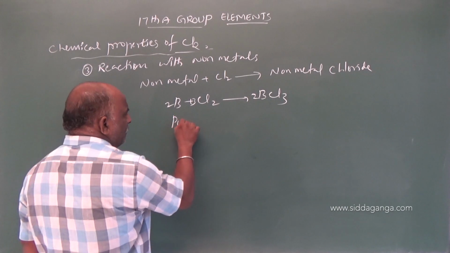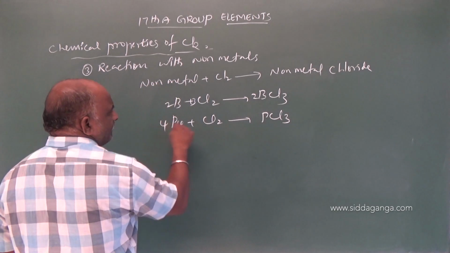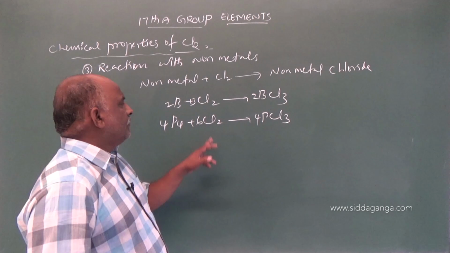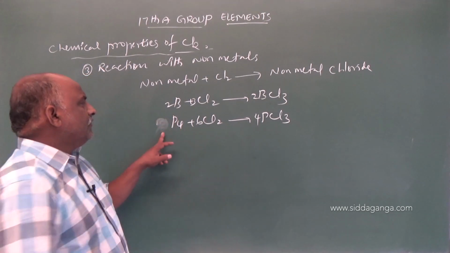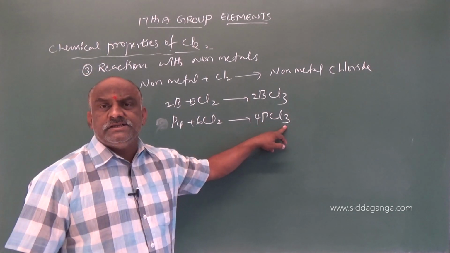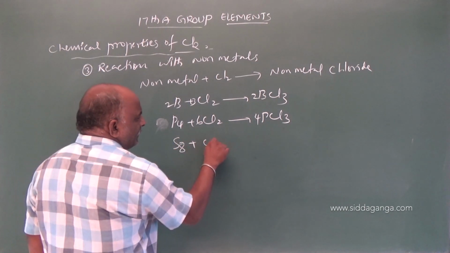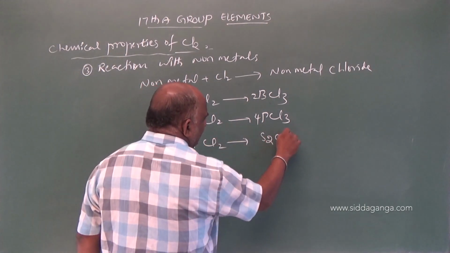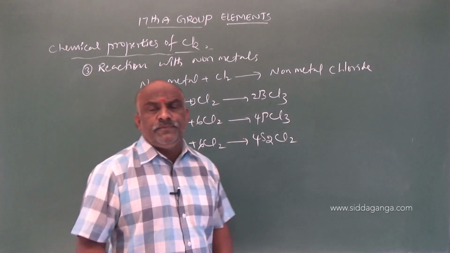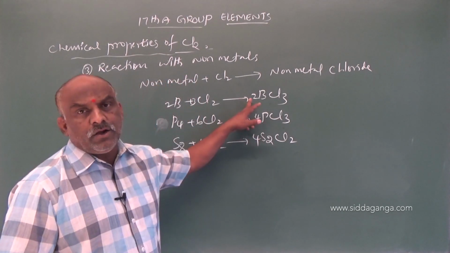If you take P4 plus Cl2, it gives rise to PCl3. P4 plus 6Cl2 gives rise to 4PCl3, phosphorus trichloride. If you take sulfur, S8 octatomic, S8 plus Cl2 gives rise to S2Cl2, sulfur monochloride. These are the non-metal chlorides.